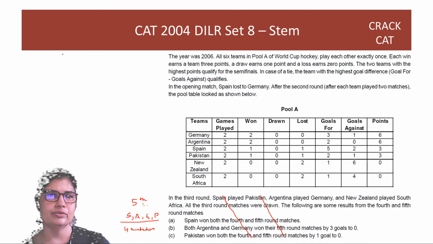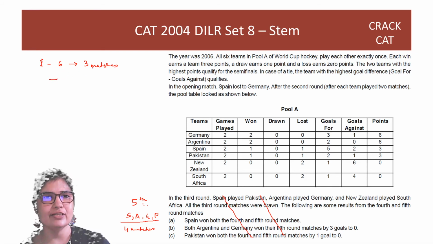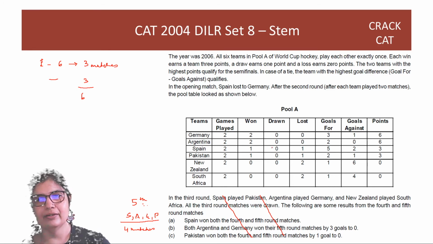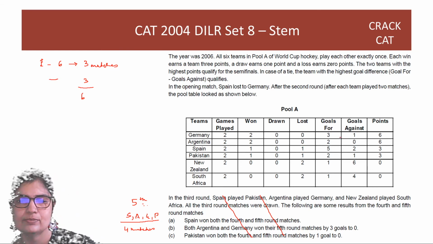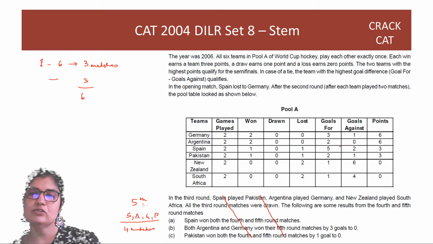So each round, right? Each round has the 6 teams playing against each other in 3 matches. So they are paired against each other. So in 2 rounds, right, you have 3 matches first round, 3 matches second round, totally 6 matches played. And the breakup of these 6 matches is given to you here. So all the 6 matches, none of them are draw. So there are 6 wins here and 6 losses here, because every match is a win and a loss for some team, right? And you have goals for and goals against. Okay, so your analysis mostly is going to revolve around these goals.